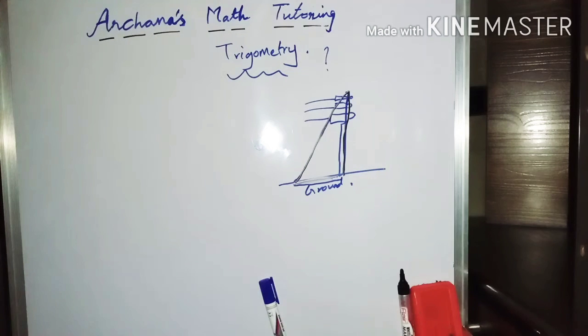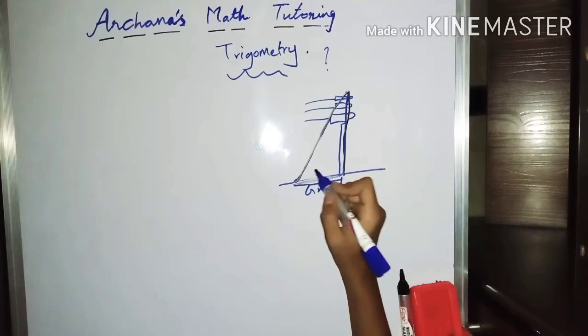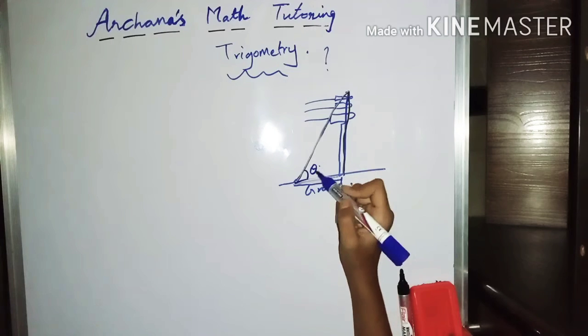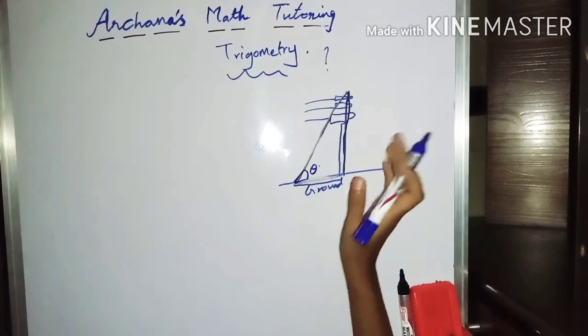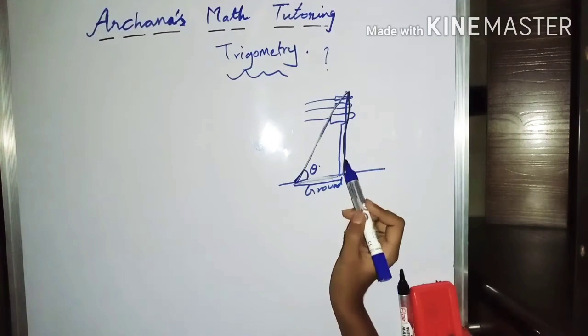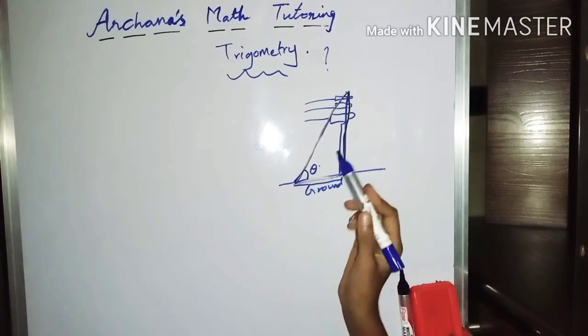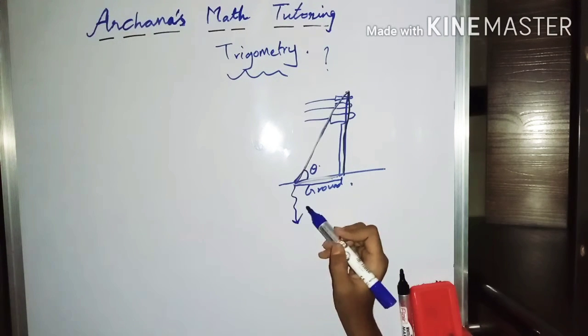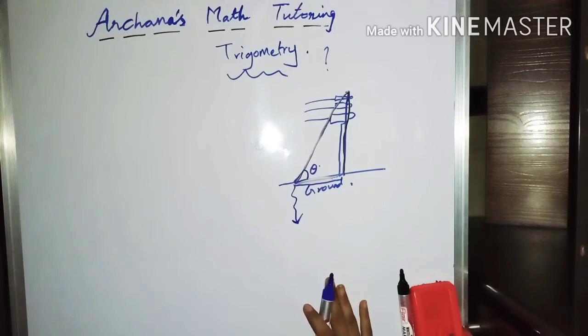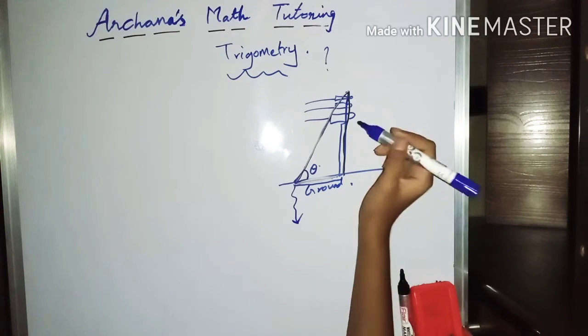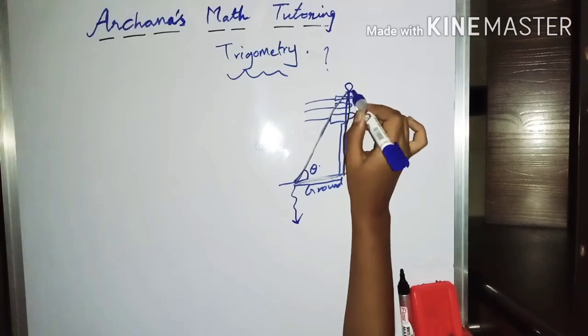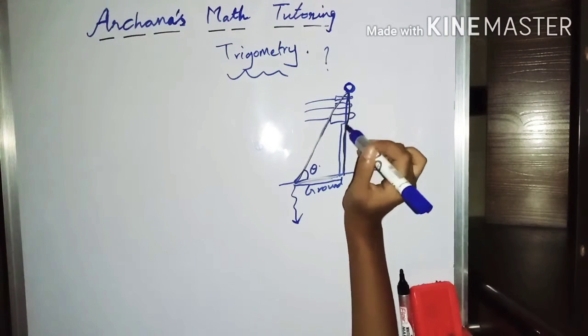This has some angle here, let's call it theta. How much angle this wire should make is decided based on some conditions. I don't know exactly why they do it, but to keep this pole erected, this wire is mostly used.